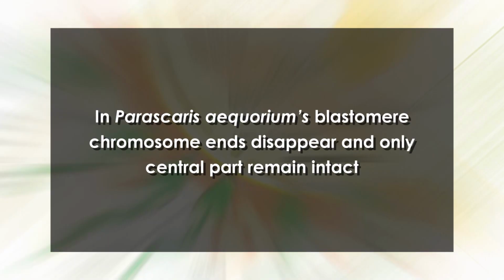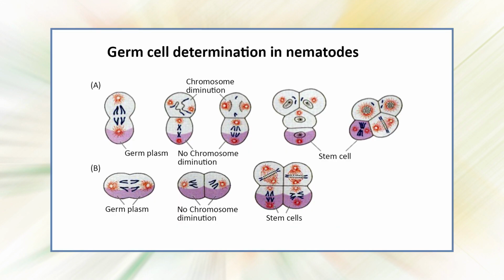The first division plane of this roundworm zygote is equatorial, separating the animal and vegetal poles, which can be distinguished based on yolk granules. In Parascaris aequorum's animal blastomere, the chromosome ends disappear and only the central part remains intact. This peculiarity is called chromosome diminution. In vegetal blastomere, chromosomes remain normal. During second division, the animal cell splits meridionally while the vegetal cell again divides equatorially.